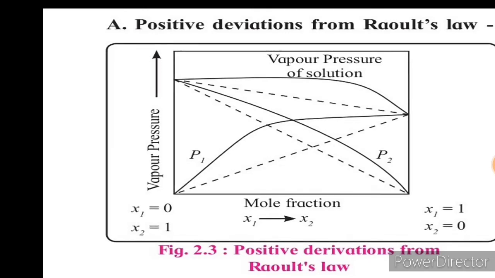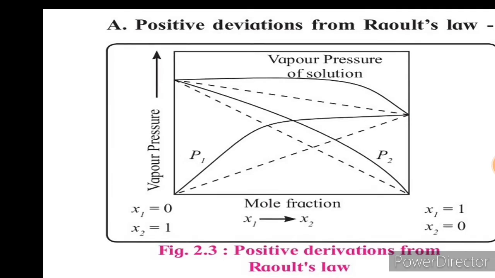But for a non-ideal solution, we observe there is a positive deviation. Now try to observe this dark line. The line goes above the line of the standard graph. For an ideal solution, whatever the standard graph is, as compared with that, this line goes upward. So that indicates positive deviation. Why does this happen? Because vapor pressure increases, and therefore the graph goes above the standard line. So that is called a positive deviation from Raoult's law.